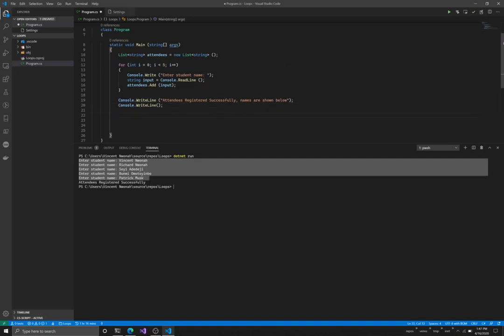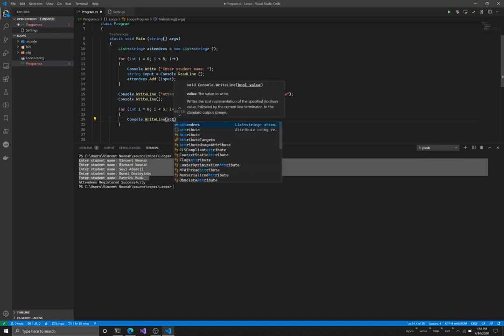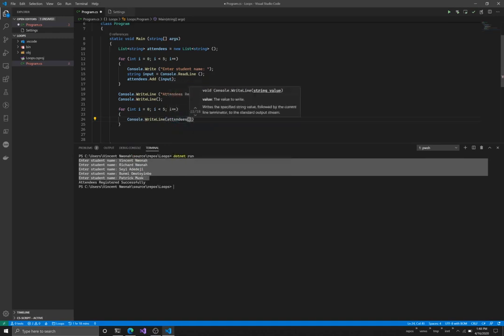And then to display all of the names in my attendees list, I'm going to use a loop again. I'm just going to say for i equals 0, i is less than or equal 5, i plus plus. And now this is another thing we can use a loop for here. We can use the loop to print out the contents of things like lists. So we can go to a list and print out each of its contents one by one, right? So here I'm just going to say console.WriteLine, and then I'm going to say attendees with a square bracket and i.